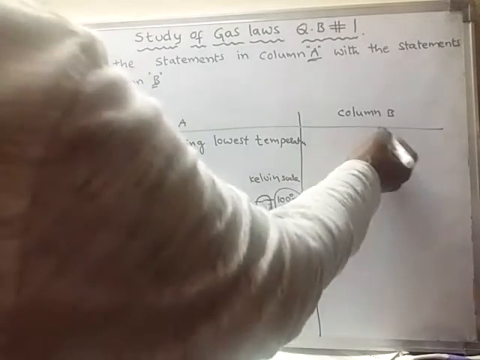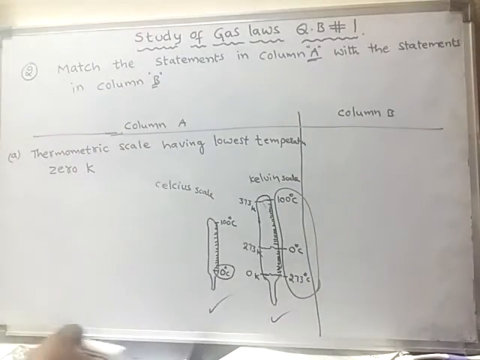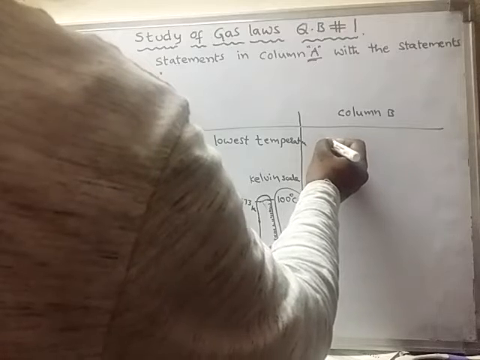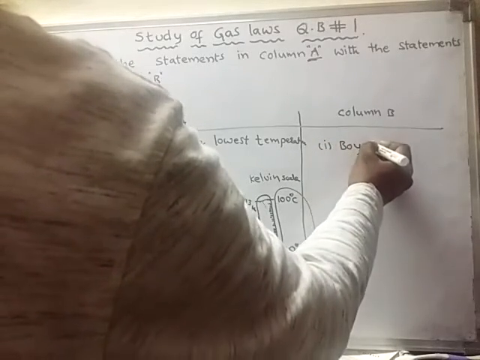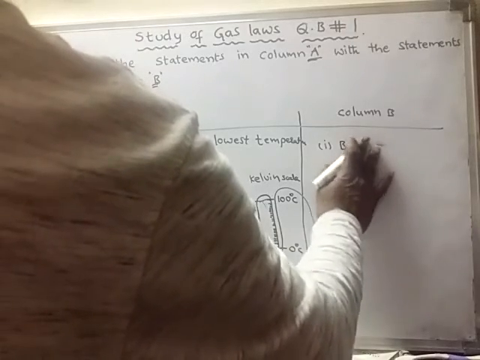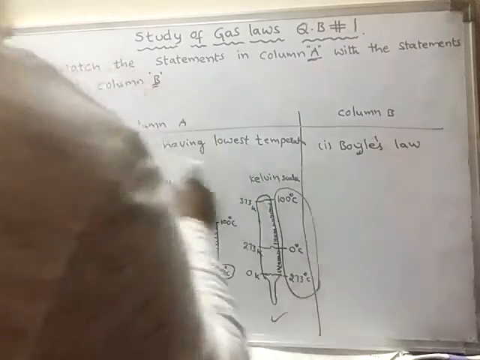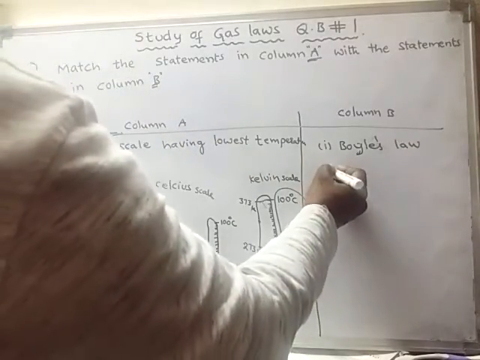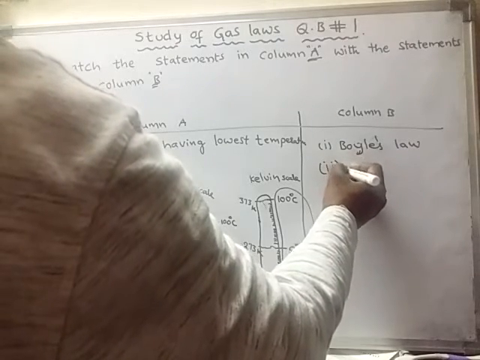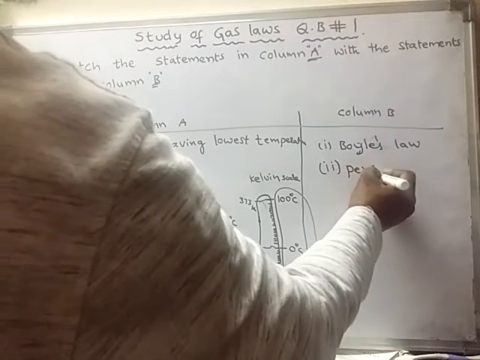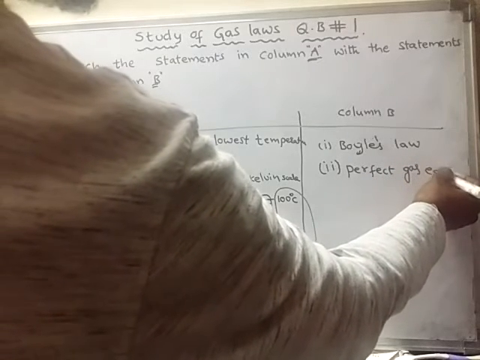In column B there are certain answers, and we have to identify the correct one. The first answer is Boyle's law. This is nowhere related to this one. The second one is the perfect gas equation.